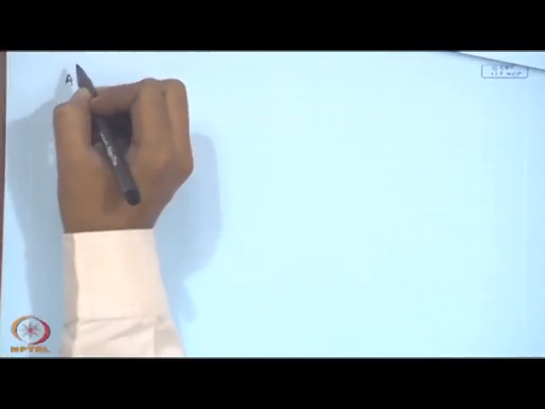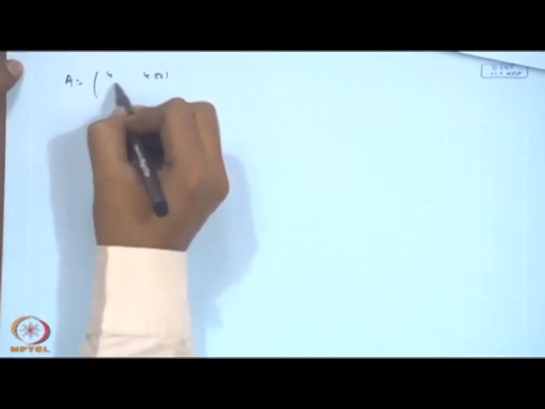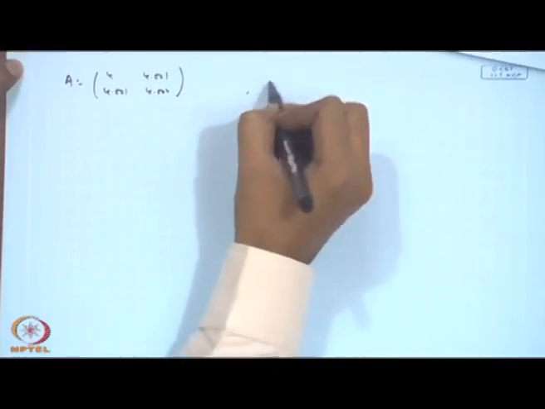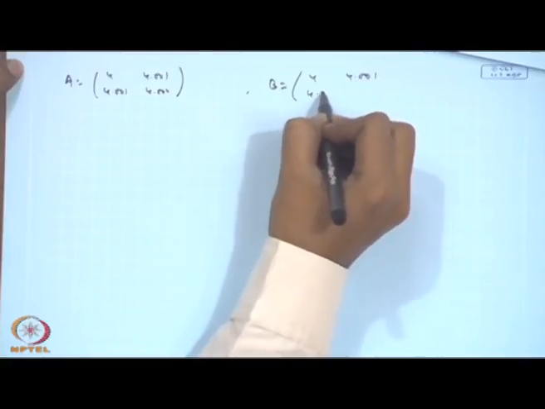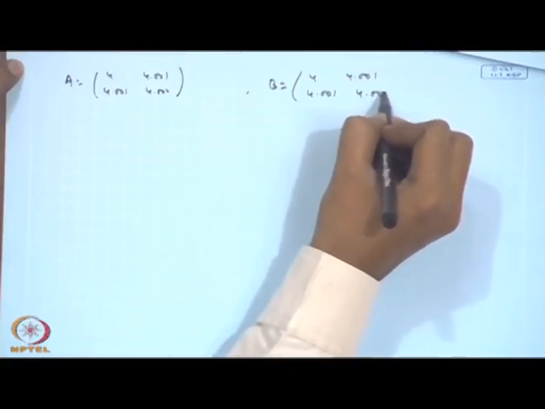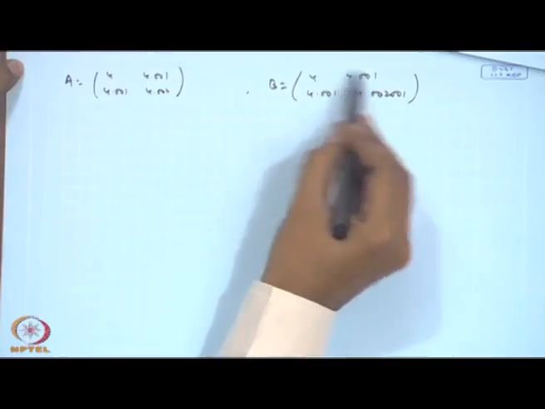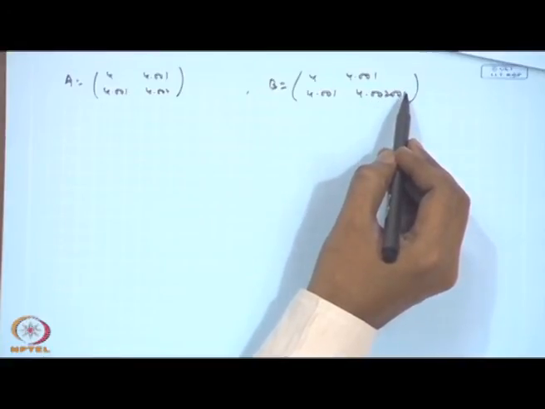Let me give an example of one such problem here. Let us take, say, A equal to 4, 4.001, 4.001, 4.002 and B equal to, say, 4, 4.001, 4.001, 4.002001. You can see here that in A and B 3 terms are exactly the same. The fourth term I have modified only by adding 0.000001. Okay, only that much difference is there.